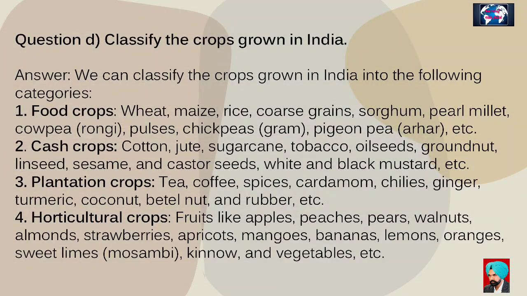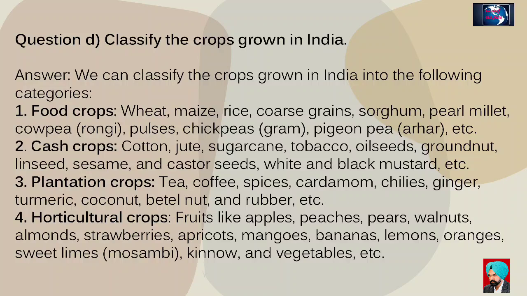Question D. Classify the crops grown in India. Answer. We can divide the crops grown in India into the following categories. First, food crops: wheat, maize, rice, coarse grains, jowar, bajra, ragi, pulses, gram, arhar, etc. Second, cash crops: cotton, jute, sugarcane, tobacco, oilseeds, groundnut, linseed, sesame and castor seeds, white and black mustard, etc.